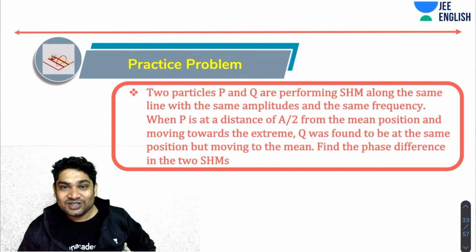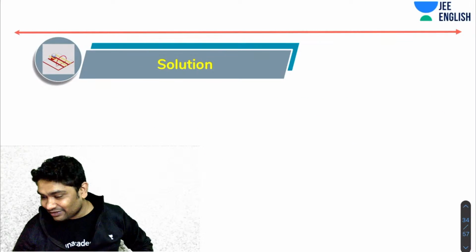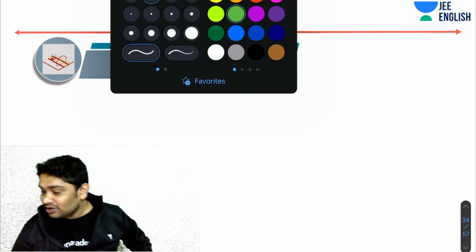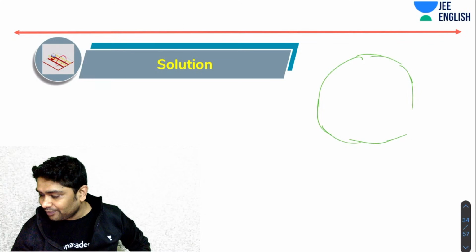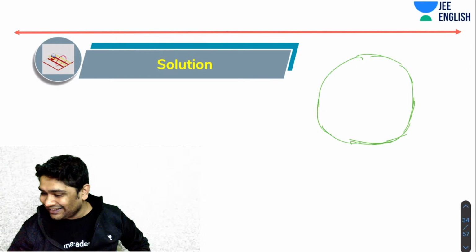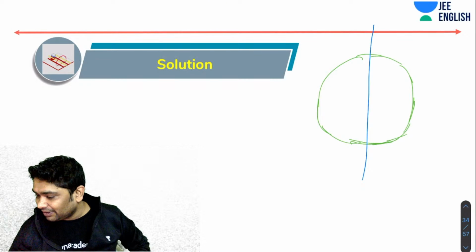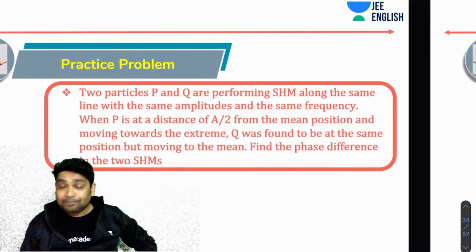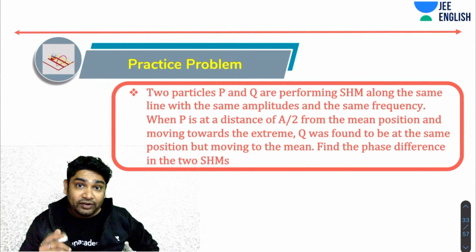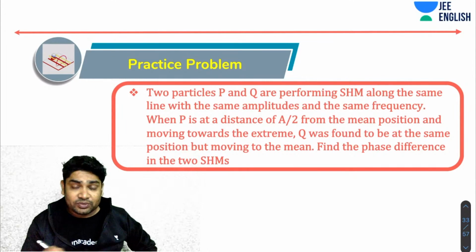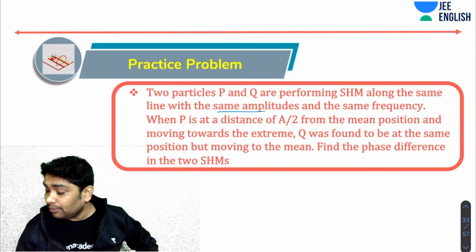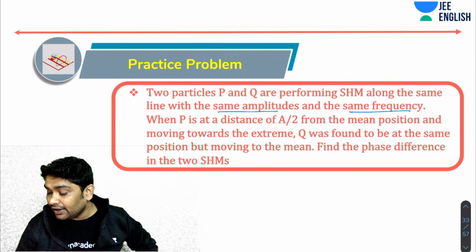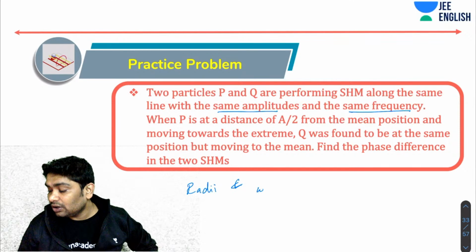Okay. So let's see. Just go ahead and get this done. So imagine again, I will draw this circle, and then I'll try and figure out what is happening. So I've been told that initially they are moving with the same amplitude and the same frequencies, which means the amplitude and the radius of the circular motions would be same. Agreed? Same amplitude, same frequency means radii and omega of the circular motion are same.